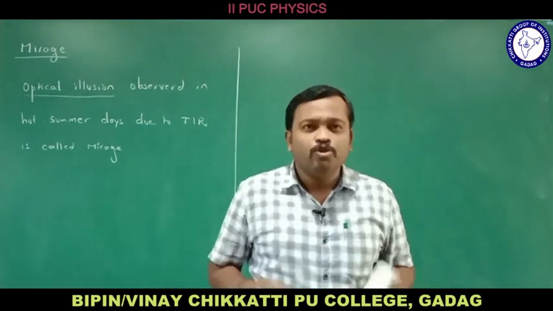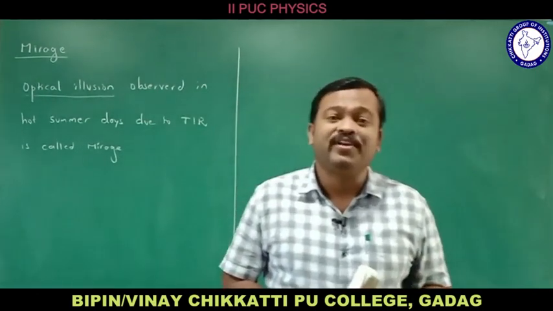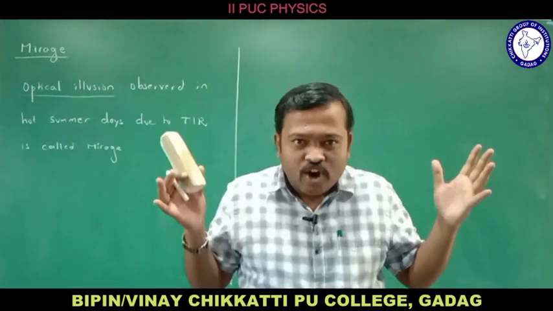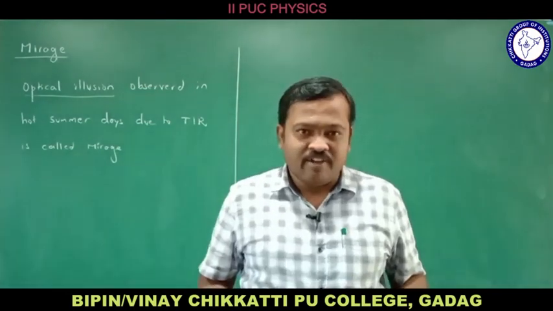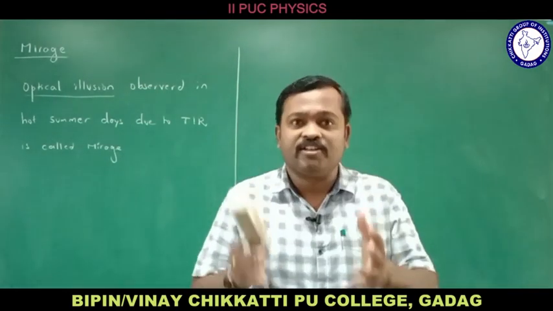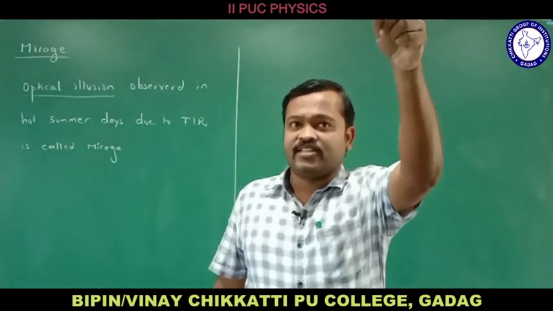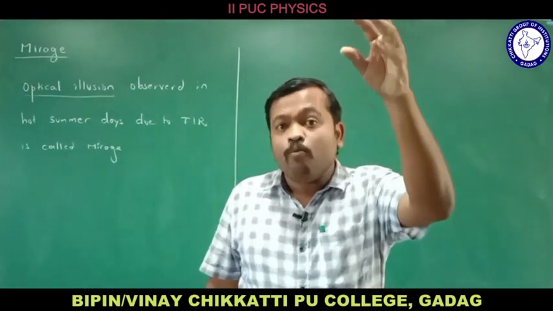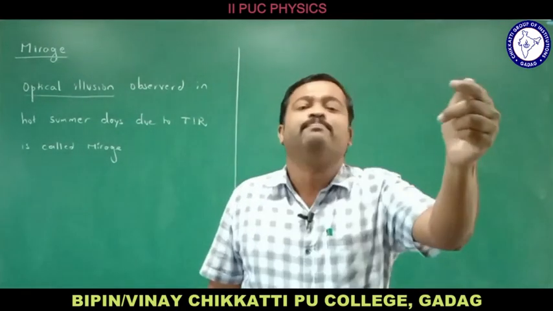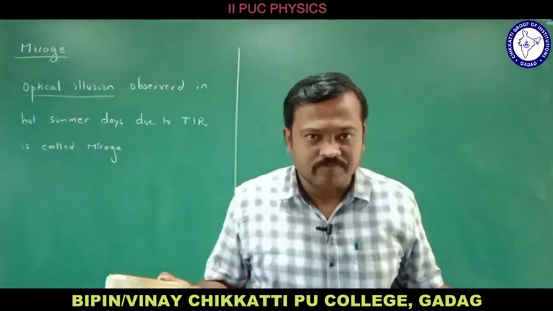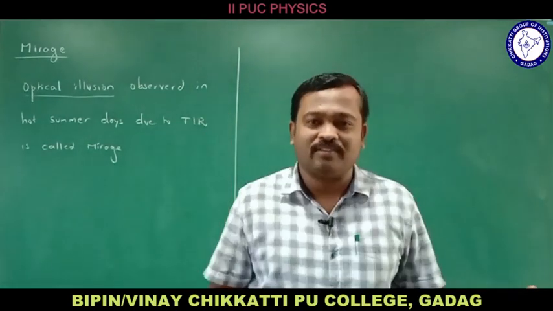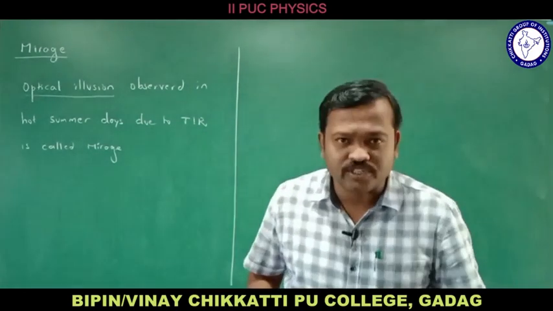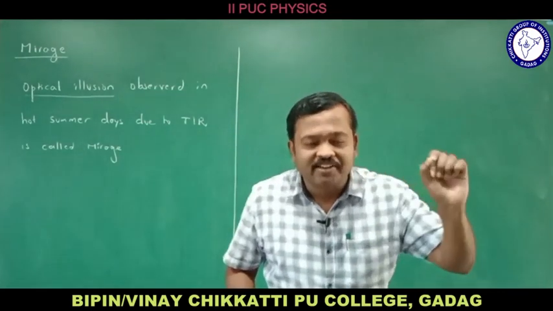Usually this is observed in deserts where it is hot summer. This illusion is due to total internal reflection.